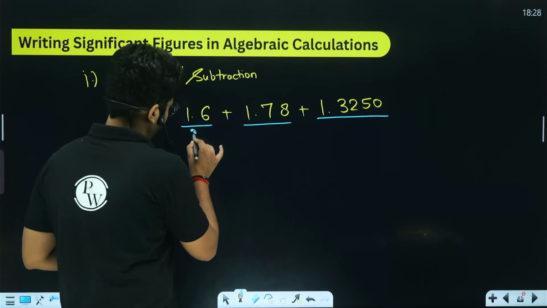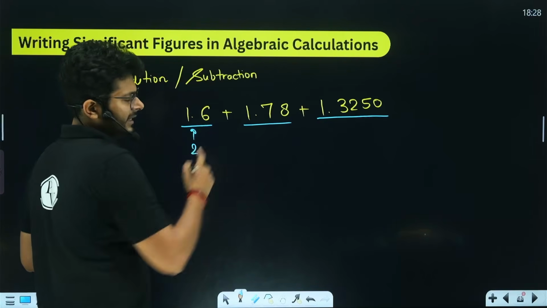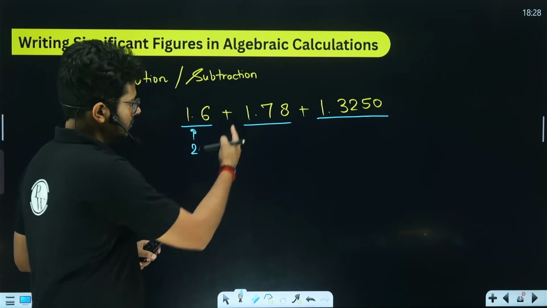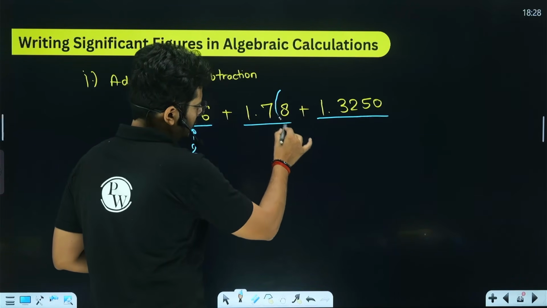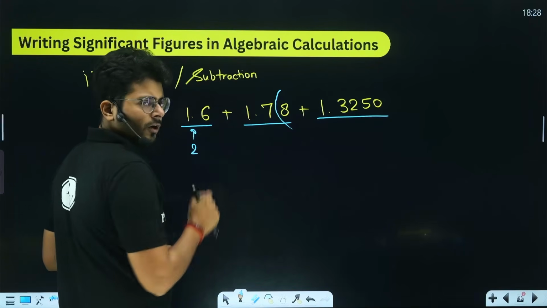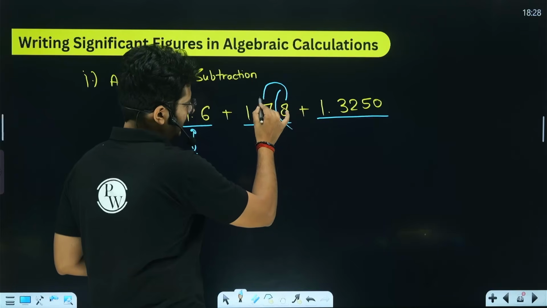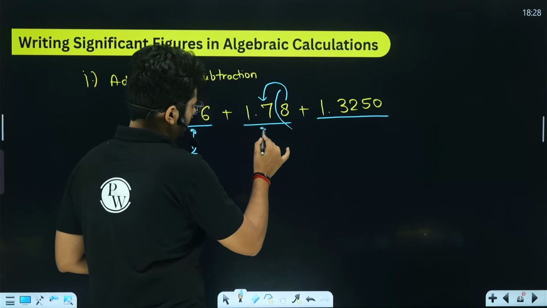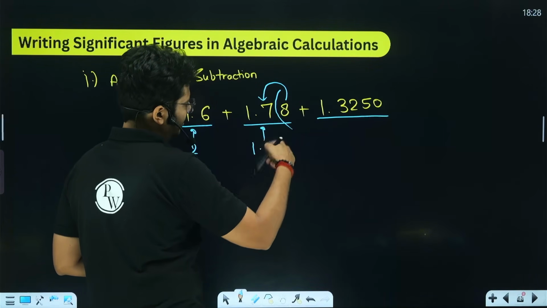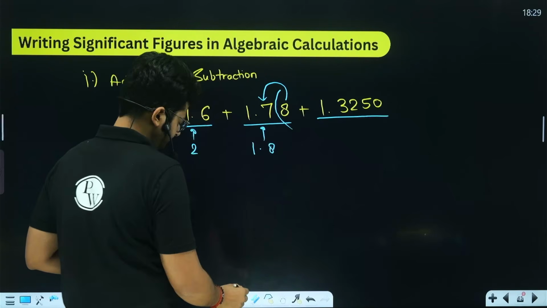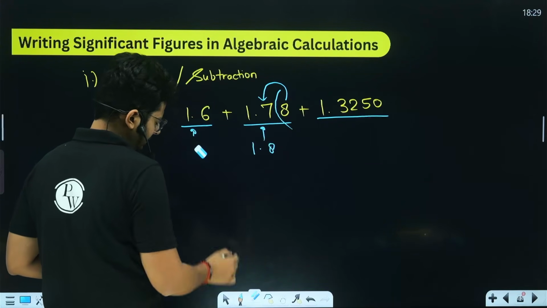So it has 2 significant figures. We have to keep this one as well to 2 decimal places. So 1.7, we have to remove this part. The cutoff digit is 7, right? But the value after the cutoff digit is more than 5, so we will increase it. So here we have 1.7, and it will become 1.8, right? I believe the idea is very, very clear.